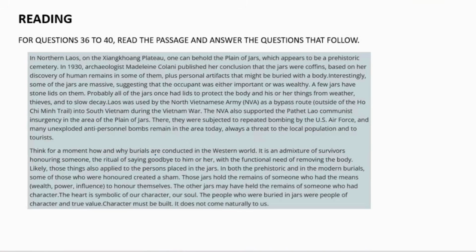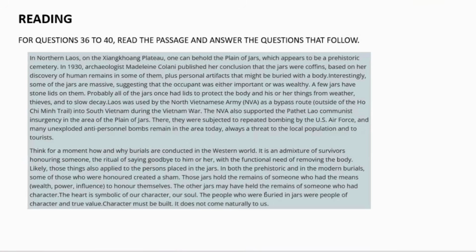Think for a moment how and why burials are conducted in the Western world. It is an admixture of survivors honoring someone, the ritual of saying goodbye to him or her, with the functional need of removing the body. Likely, those things also apply to the persons placed in the jars. In both the prehistoric and in modern burials, some of those who were honored were a sham. Those jars hold the remains of someone who had the means, wealth, power, and influence to honor themselves.